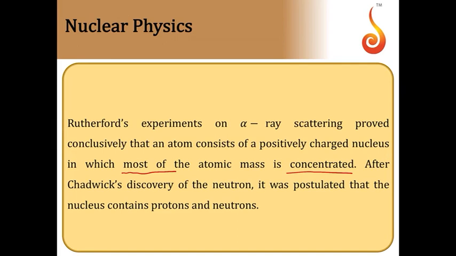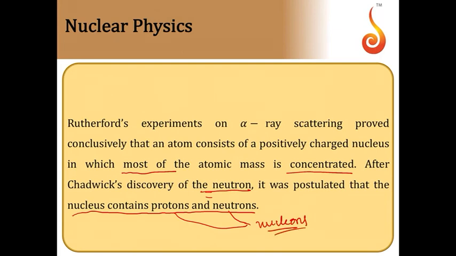Following that, James Chadwick made a hypothesis of the neutron. Later it was discovered. It was postulated that the nucleus contains protons and neutrons. So protons and neutrons are inhabitants of the nucleus. Protons and neutrons put together are called nucleons.